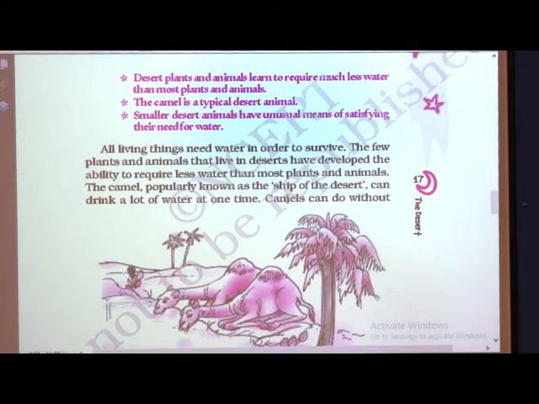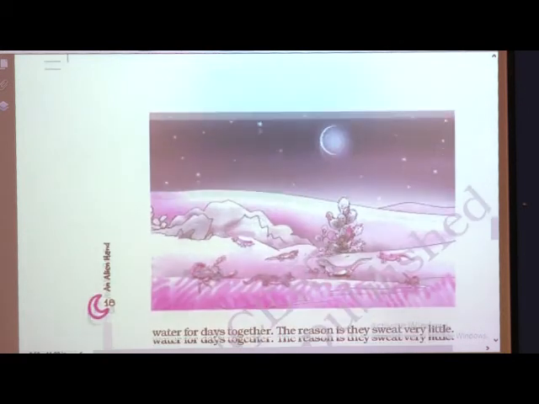So the camels are known as the ship of the desert, as they carry and move the people and things from one place to another. One interesting thing about the camel, as I previously told you, is that the camel can live with less water for much more time, because it has the feature that it is able to drink much more water at a time and store it in its body, so that they can live without water for more time.